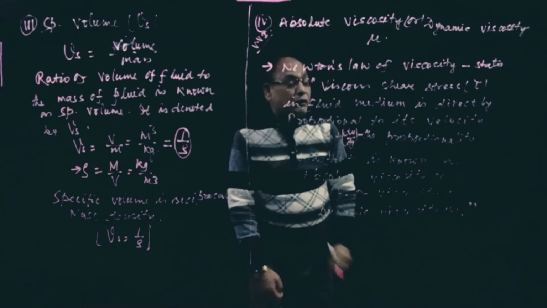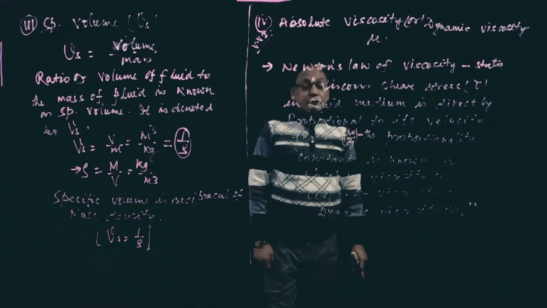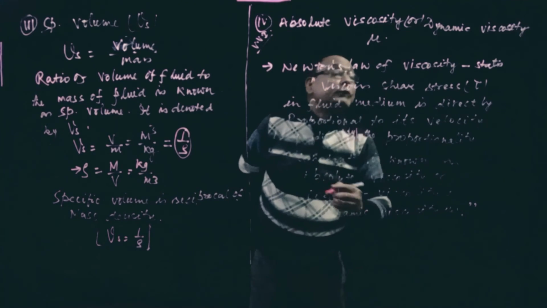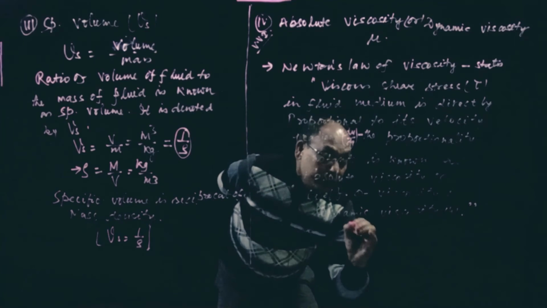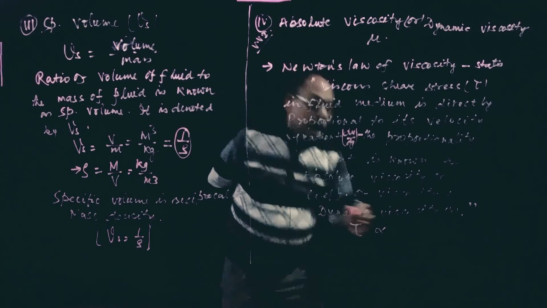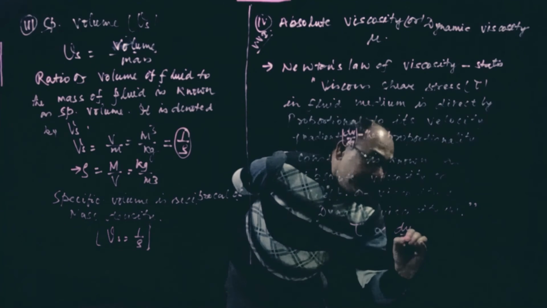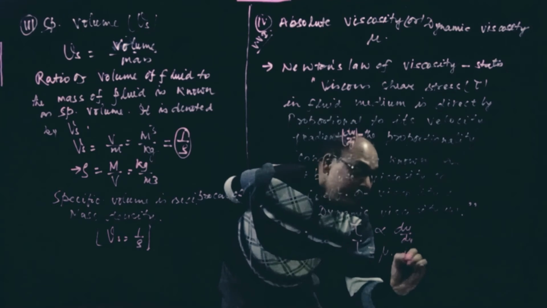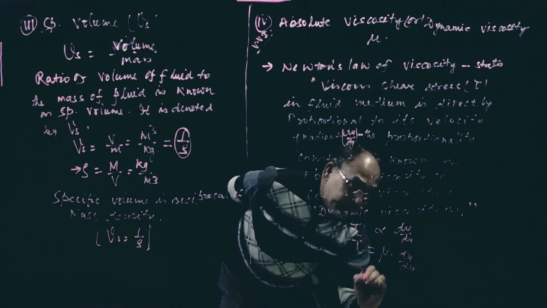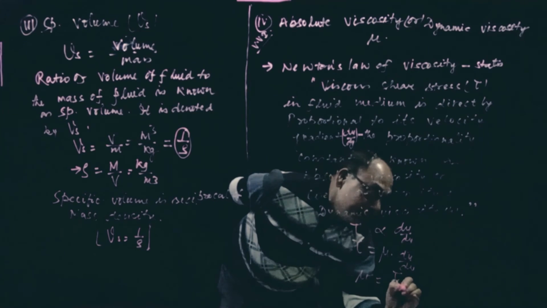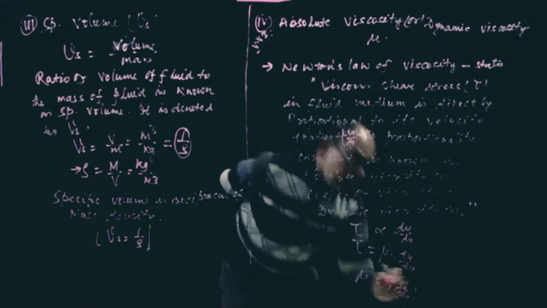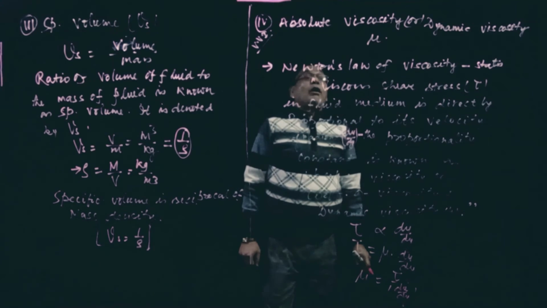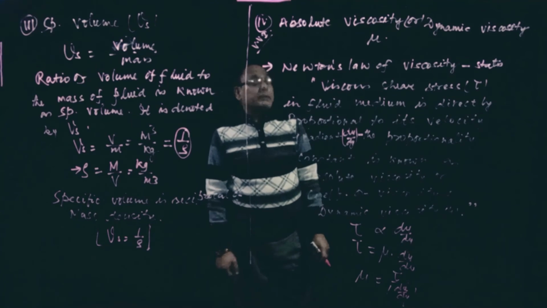If you remove the proportionality sign, it will be tau equals mu du by dy. So mu is tau by du by dy. This mu is called absolute viscosity, dynamic viscosity, or coefficient of dynamic viscosity.